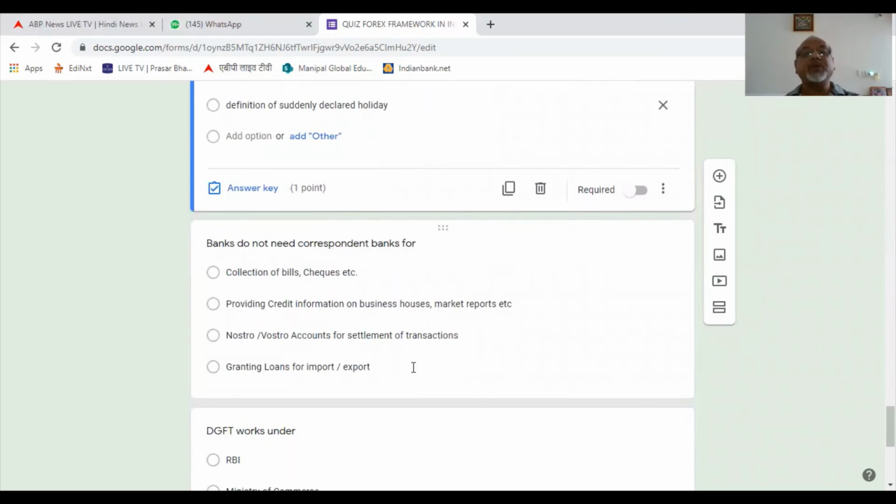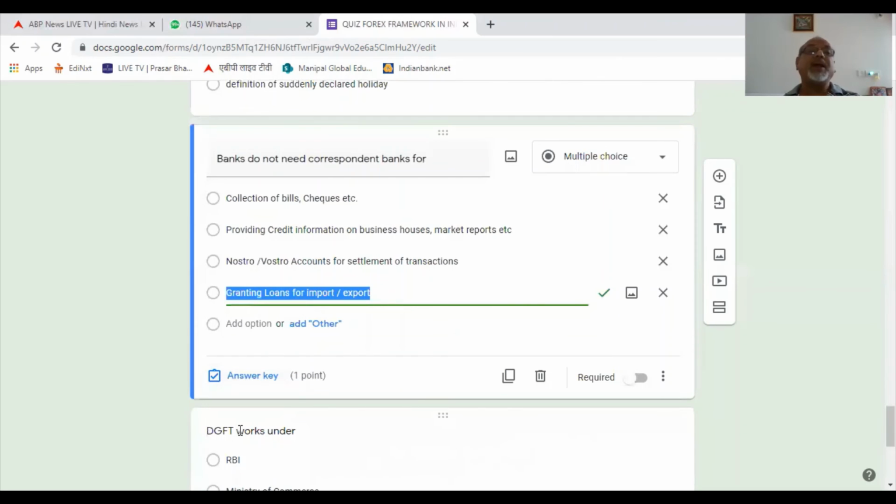Banks do not need correspondent banks for collection of bills, cheques, etc. Abroad, you don't have a branch, then you have to have the correspondent bank. Providing credit information on business houses, that also they go to correspondent banks. Nostro Vostro accounts for settlement of transactions. The correspondent banks are, we are having Nostro and Vostro accounts with them, or they help us open the Nostro Vostro accounts. So that is also not the correct answer.